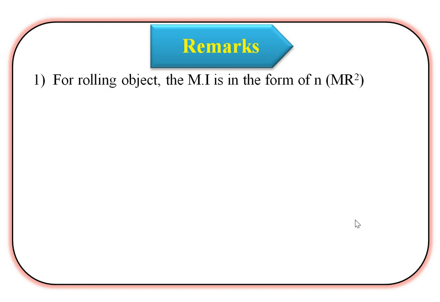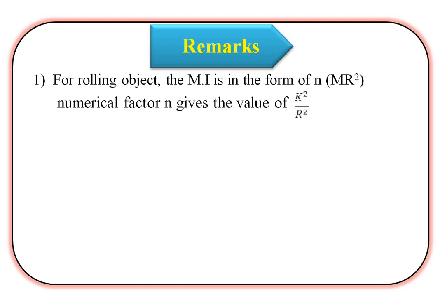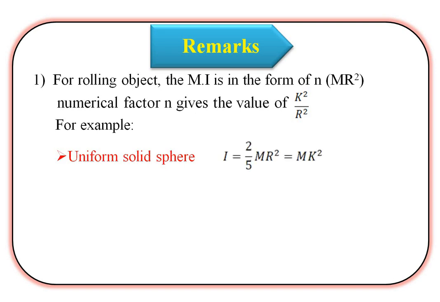For a rolling object, the moment of inertia is in the form of n into MR squared. The numerical factor n gives the value of k squared divided by R squared. For example, for a uniform solid sphere, we know the moment of inertia formula, that is I is equal to 2 by 5 into MR squared. That means it is equal to M into k squared.